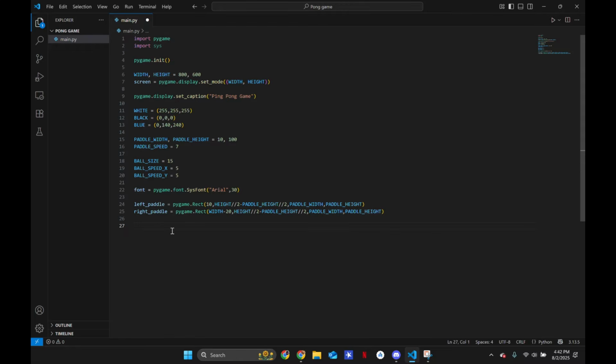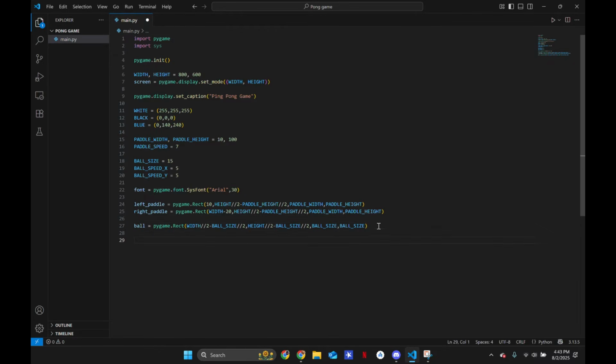Now that we have that, we have to do the same thing for our ball. Let's make a rect for our ball. Ball equals pygame.Rect, width divided by 2, so it's in the middle, minus ball size divided by 2, and height divided by 2 minus ball size divided by 2, and ball size, ball size. Okay, there we go. It's going to create the ball and place it directly in the center of the screen or window.